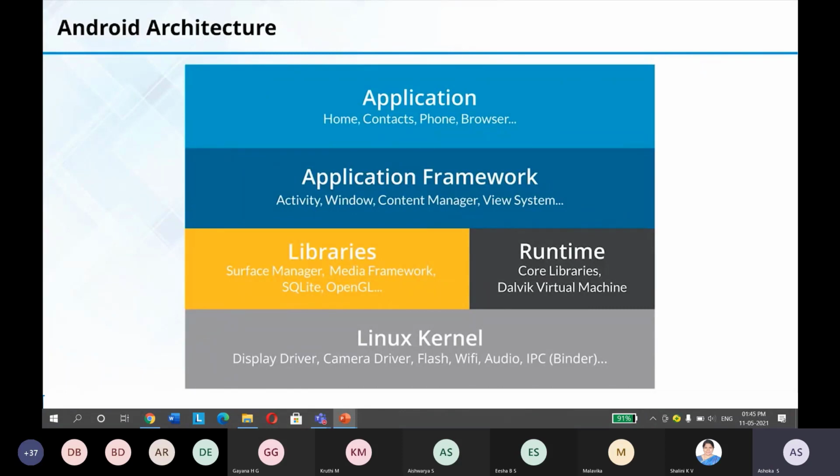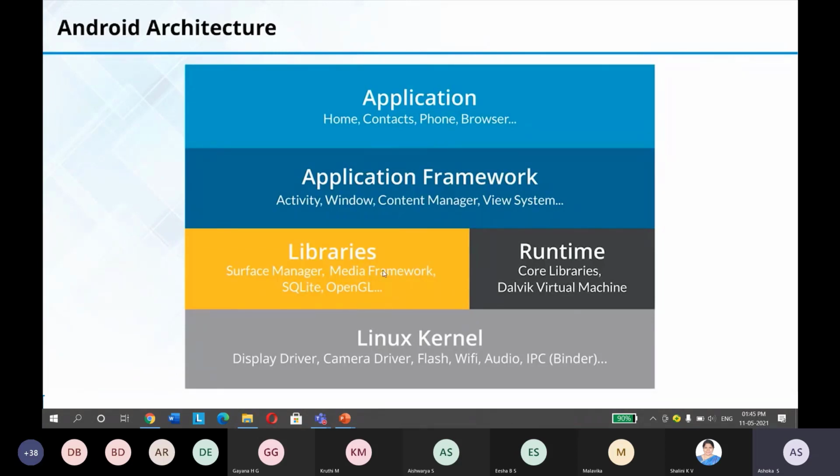For example, if I want to store data, we have SQLite. SQLite is a lighter version of the database. Then we have the OpenGL library, which helps us to develop graphic related things. So if you want to implement any graphic related things, you can use OpenGL.